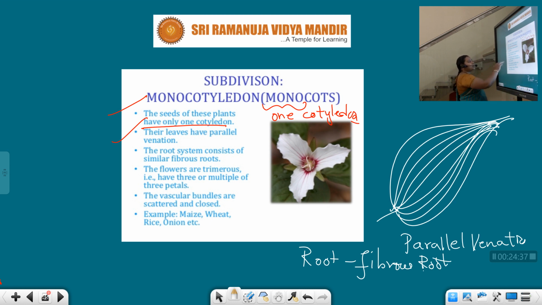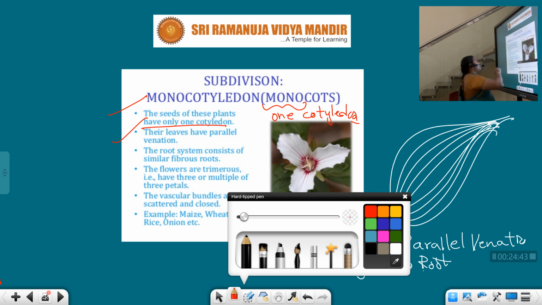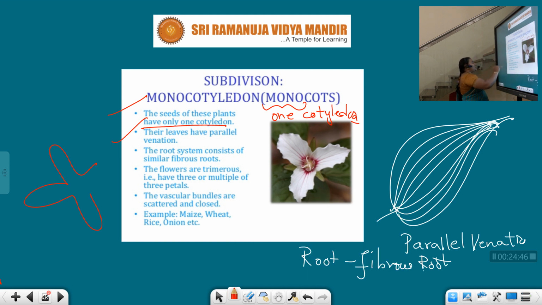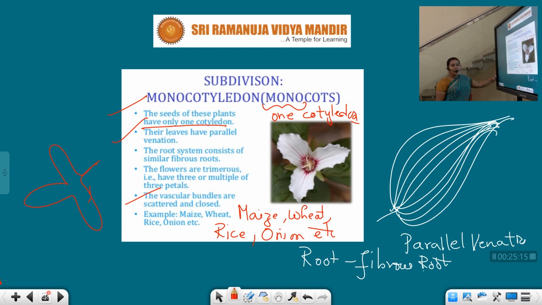Flowers are trimerous, having 3 or multiples of 3 petals. Mostly flowers have just 3. And the vascular bundles are scattered and closed. So, very important: vascular bundles are scattered and closed. Examples of monocots: maize, wheat, rice, onion, etc.